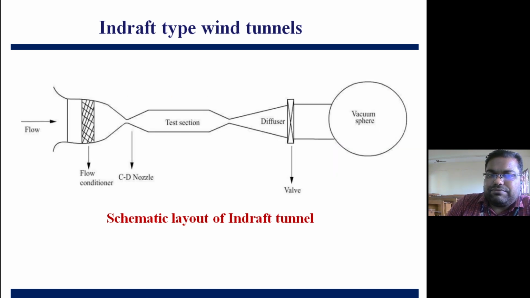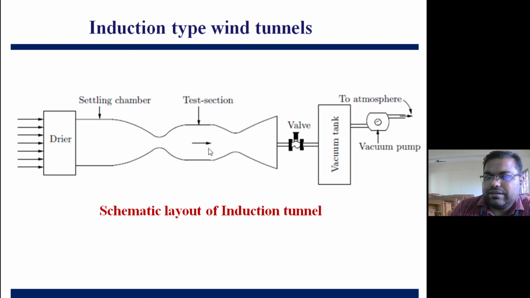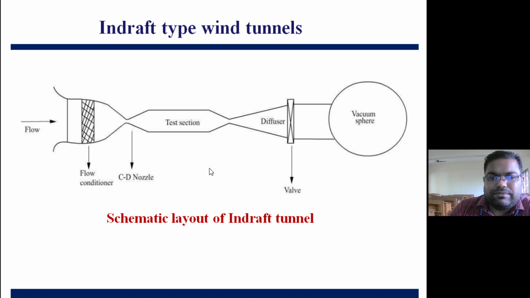Next one is the in-draft type wind tunnel. In the in-draft type wind tunnel, if you look at the test section particularly, the test section will be very small. Here it is still bigger, but smaller than the blow down type wind tunnel. But here the test section is very small. Why are we keeping it so?